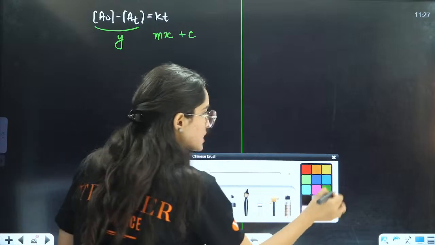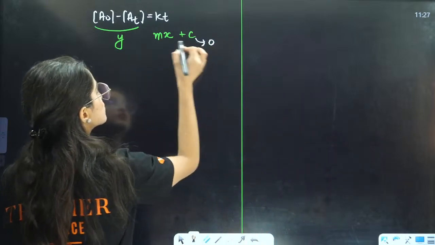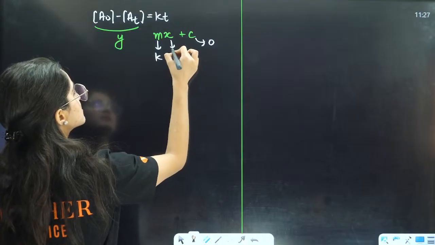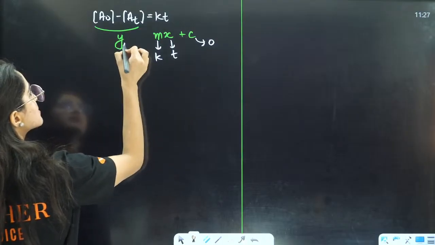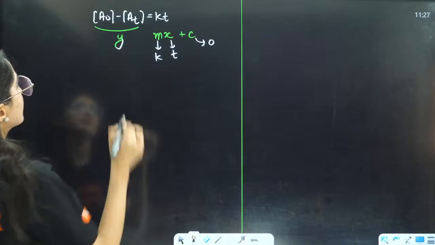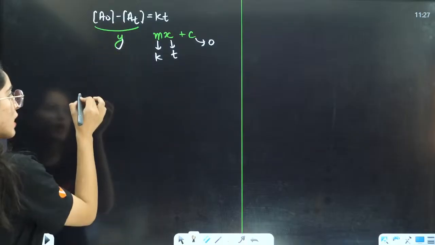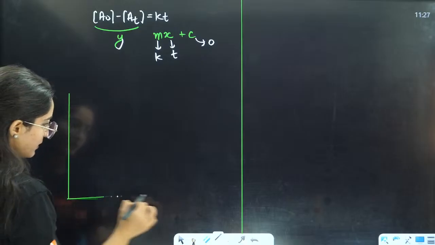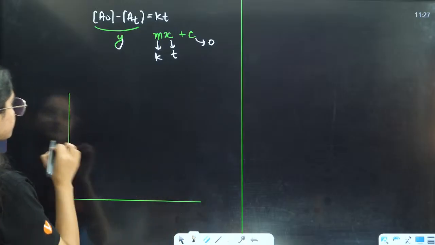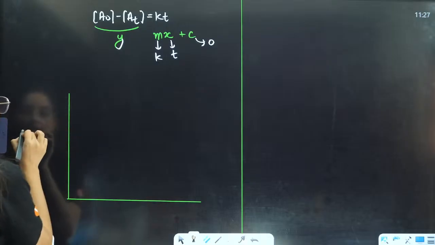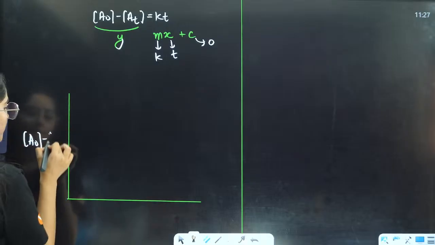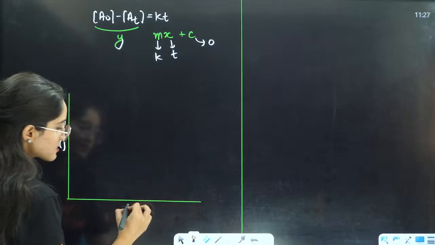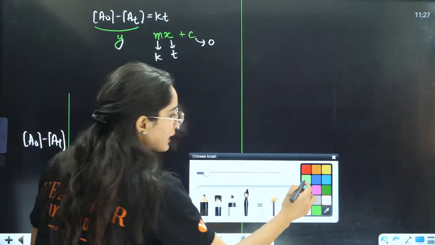Now, here C is equal to 0, M is equal to K, X is your T, and Y axis is this one, that is A naught minus AT. So, I am drawing the graph here. The graph will be, if on the Y axis I have A naught minus AT, and this X axis is your time.